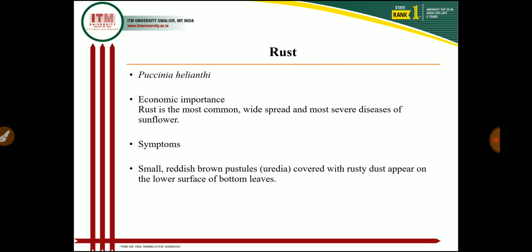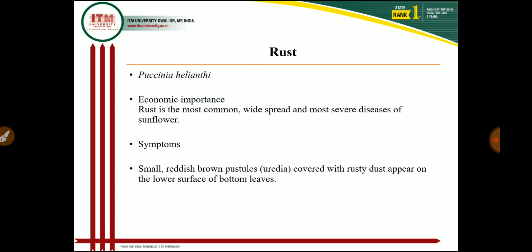red eruption, curl pustules appear in the leaves, and later they spread into the stem as well as the floral parts. Small reddish brown pustules, that is uredia, covered with rusty dust, appear on the lower surface of the bottom leaves, and infection later spreads to other leaves and even on the green part of the head. In severe infection, when numerous pustules appear on the leaves, they become yellow and dry. The black colored telia are also seen amongst uredia on the lower surface of the leaf. So these are the most characteristic symptoms of the rust of the sunflower.